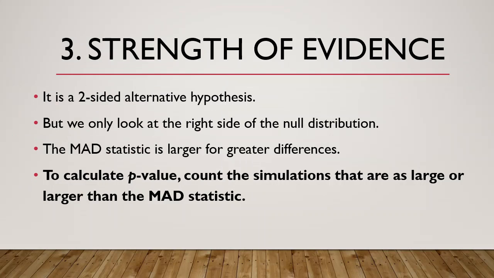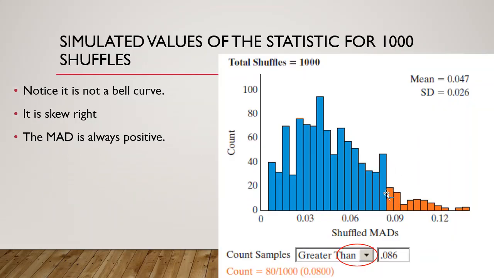But it could be that one pie is bigger than the other pie, or the other pie is bigger than that pie. So it is a two-sided test in that sense. And the MAD statistic, of course, the bigger it is, the bigger the difference is. We calculated the p-value by just counting how many times it was as extreme or more extreme. That was 80 out of 1,000. I think we had maybe 90 out of 1,000 the last time.